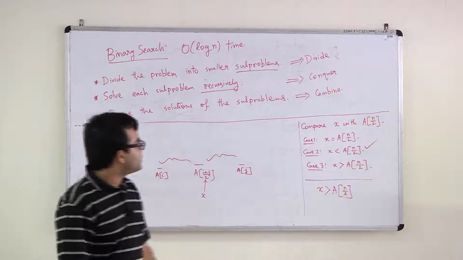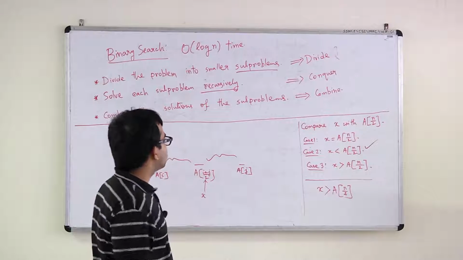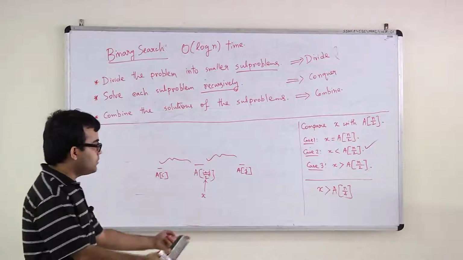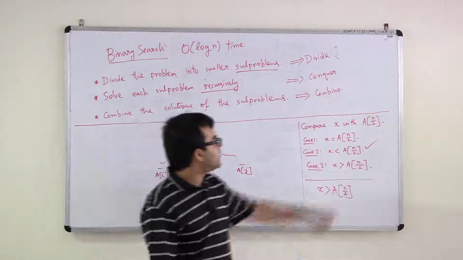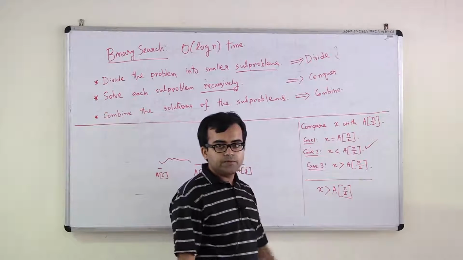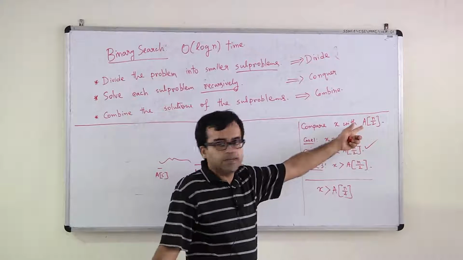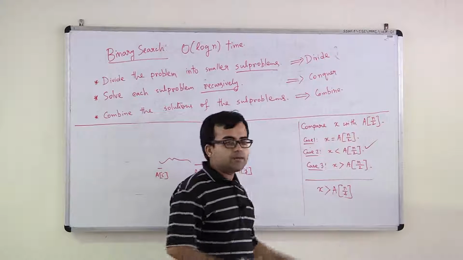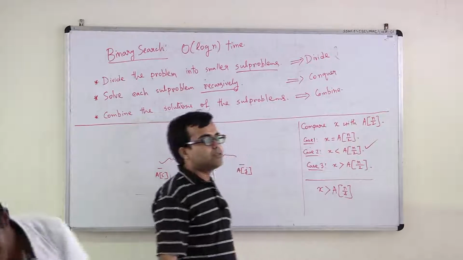So now the question is, how many iterations in the worst case? Because if you are lucky enough, you started by comparing x with A n by 2, right? If you are lucky enough, it can be over in just one iteration. In the worst case, how many iterations will you take?